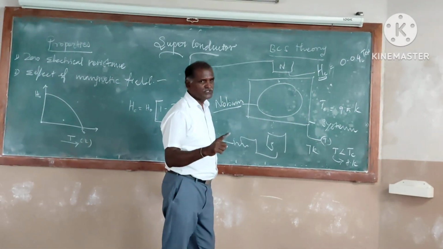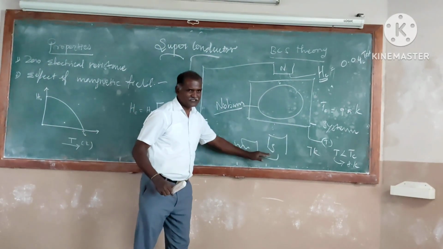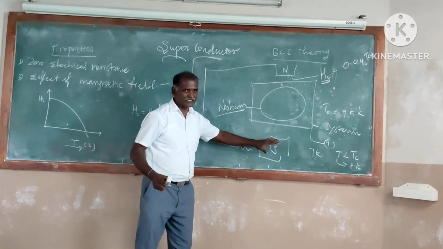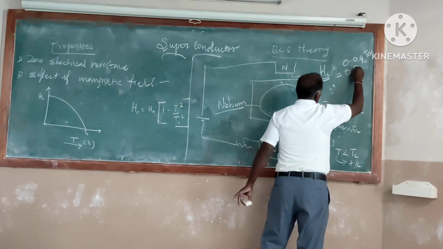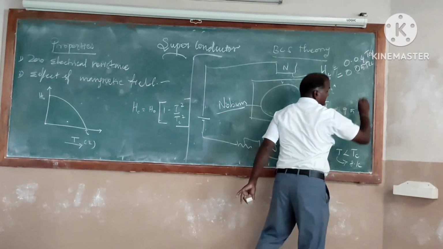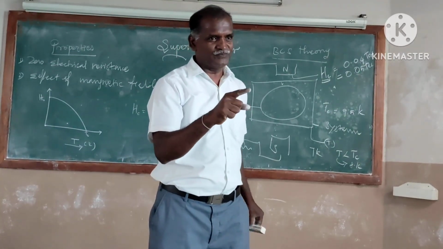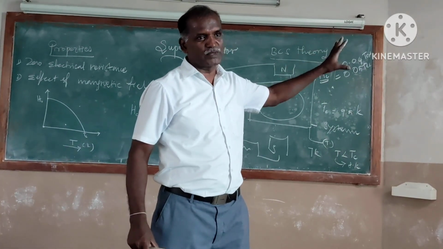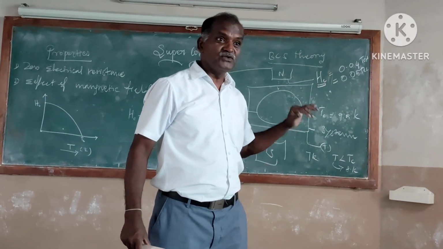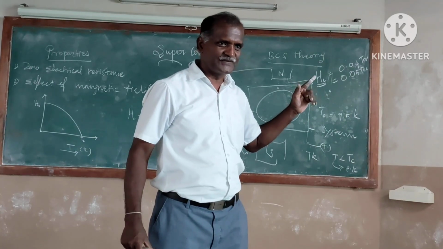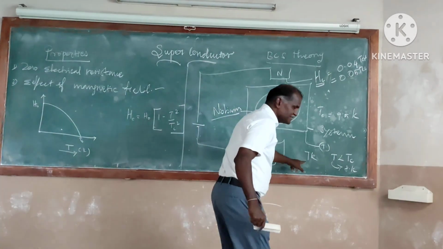Next, we reduce the temperature to 7 Kelvin. The transition temperature is reduced to 7 Kelvin. Now, again, the magnetic field is varying. If you study it clearly, its value will be less than or greater than 0.3 Tesla is needed. In the first case, when we maintain temperature at 8 Kelvin, the amount of magnetic field needed to cancel the superconducting property is 0.04 Tesla. Second case, the value is increasing. Which value is increasing? Critical magnetic field is increasing as temperature is decreasing.